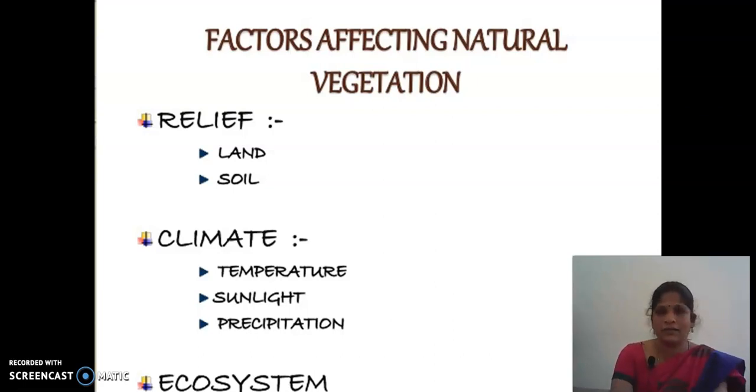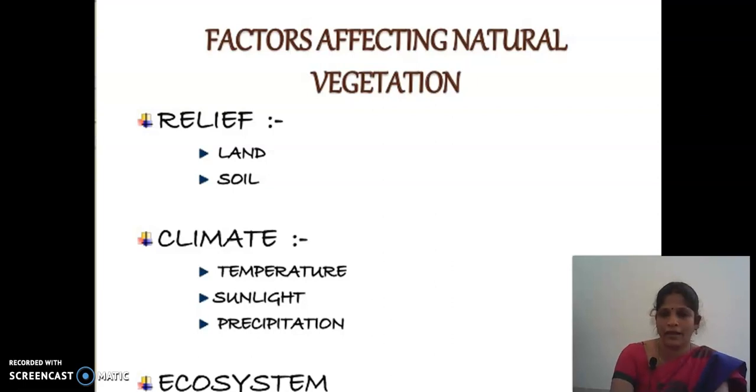Relief, land and soil. Land, we are saying the mountain area, desert area, plateau area and plain area. These are called land reliefs. In mountain areas, we see a thin layer of soil. Desert area has fully sandy soil, the plateau is rocky, and the plains have alluvial soil. So land and soil are the branches of relief. Relief is the main land formations, land and the soils.